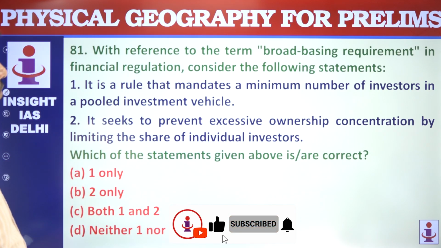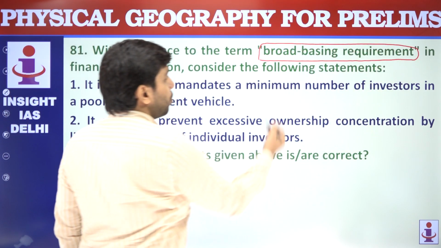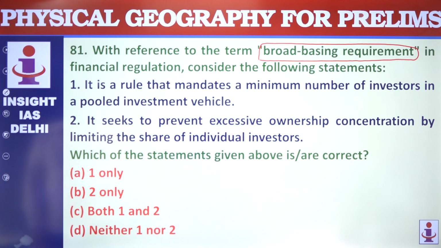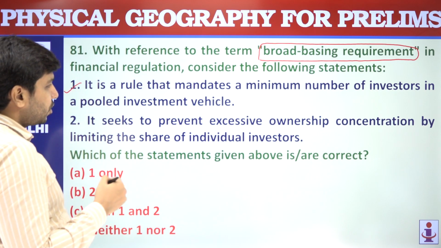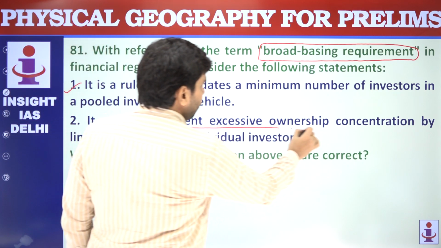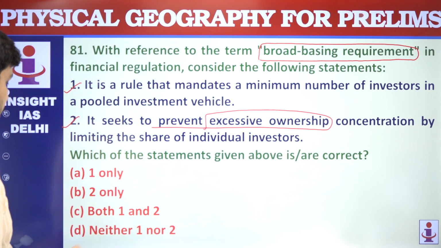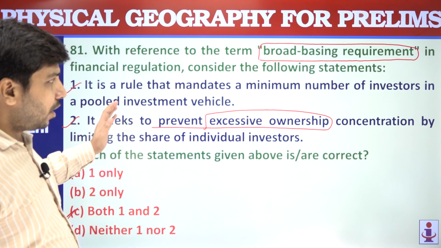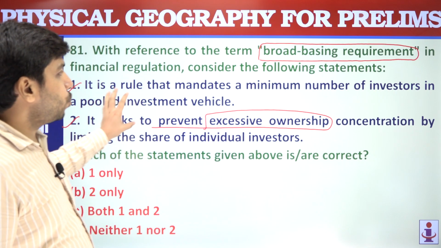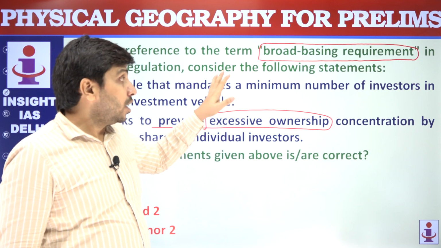From here on, we have current affairs related questions. There is a concept very prominently in news, broad basing requirement. So actually, it is a rule that mandates a minimum number of investors in a pooled investment vehicle. This is correct. It seeks to prevent excessive ownership concentration. This is also correct. Both these statements are correct. So these two statements have been kept correct so that you can understand that these two are defining broad basing requirement, very prominently in news related to economy.